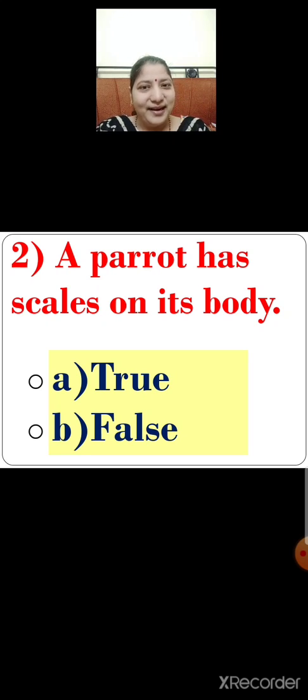Yes, you're right. It is a false statement. A parrot has scales on its body is a false statement. So what will you do? You will click on the correct option. The correct option is option B, false. A parrot has scales on its body is a false statement.